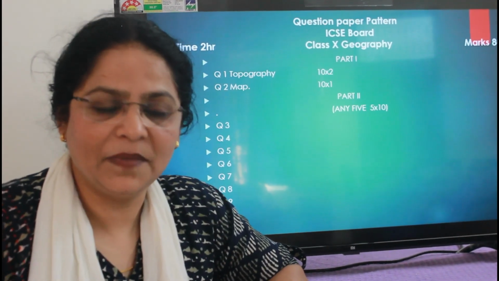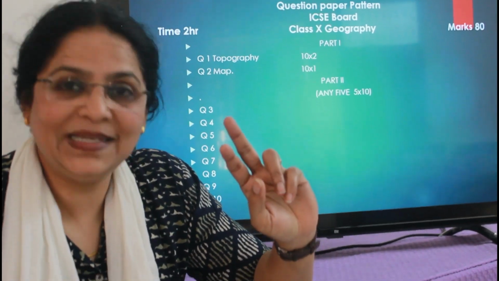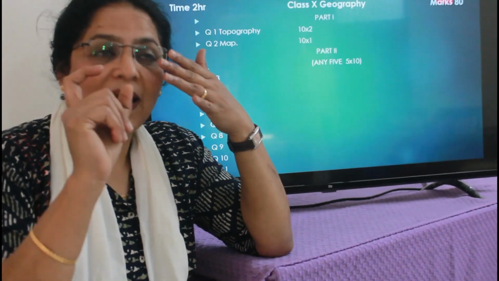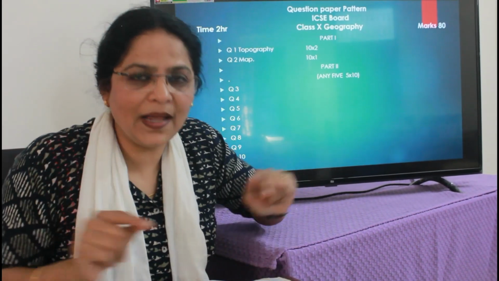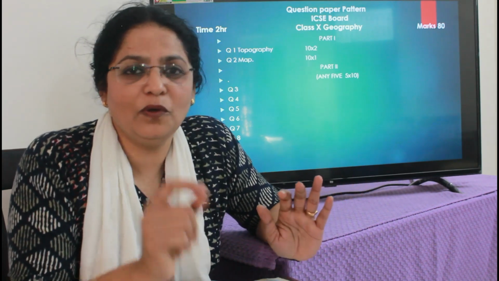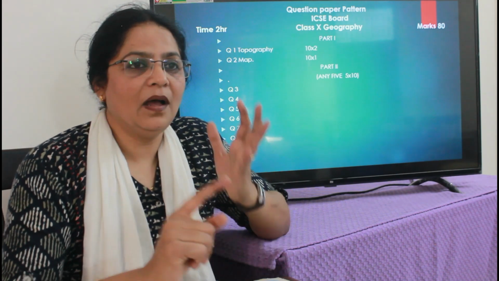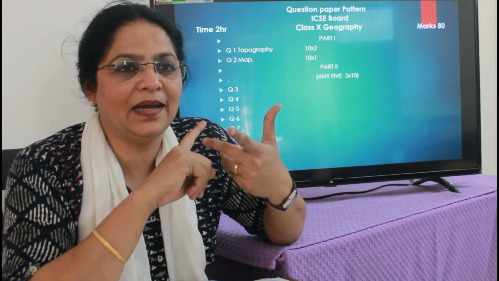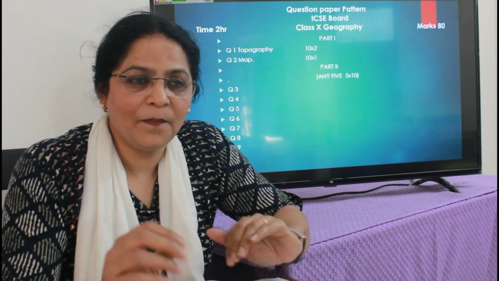In your syllabus we have mainly two types of map, the large scale and the small scale. A large scale map shows a small area, but all kinds of information, even minute information, is provided by the large scale map. For example, it shows the roads, the streets, the settlements, and all the basic facilities. Everything is shown in the large scale map.